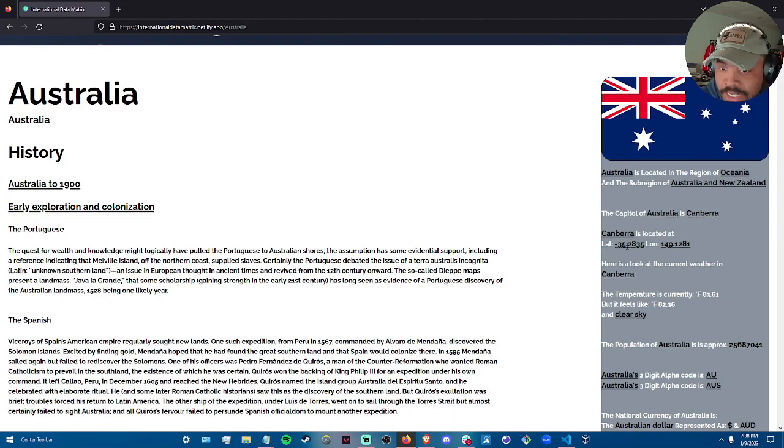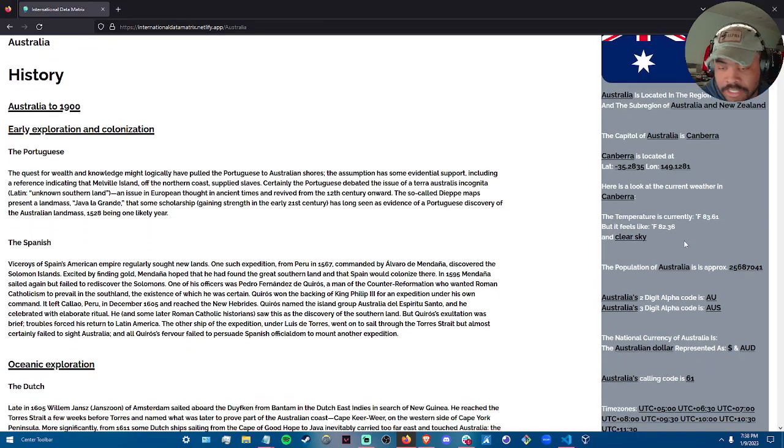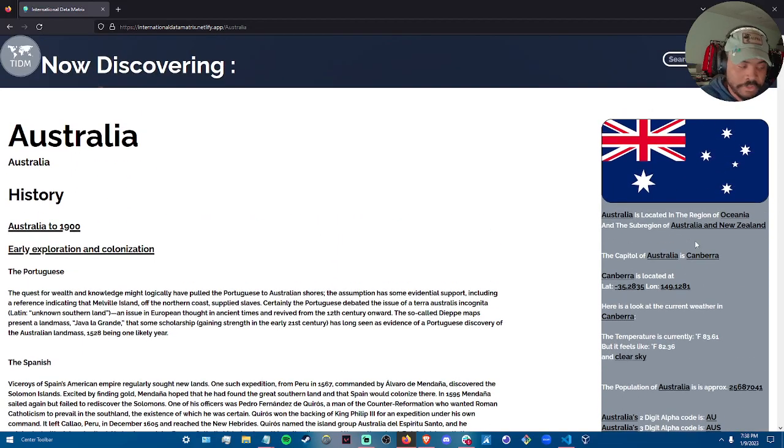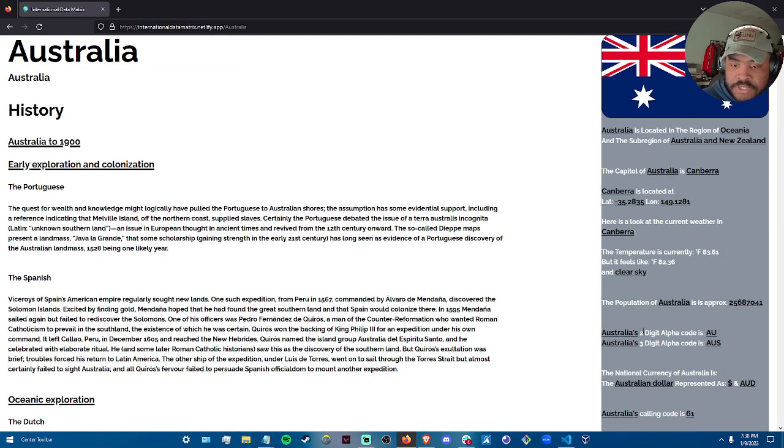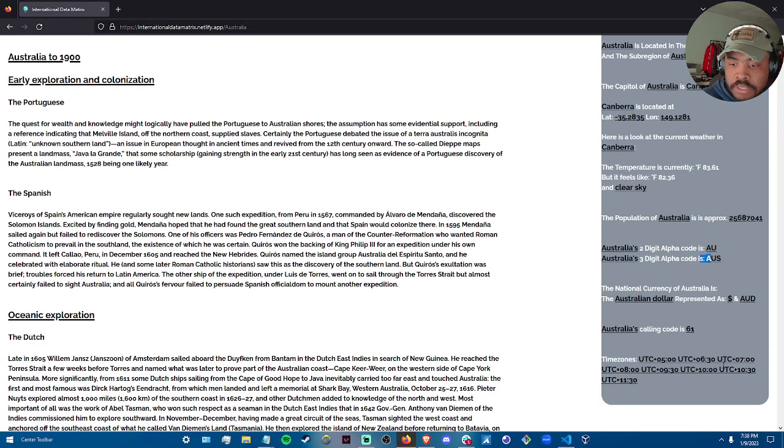Canberra is located at Lat and Long, and the list goes on. For this page, I used 3 APIs actually. So I used an API called REST Countries to get a lot of this data about, such as the country's alpha codes, AU and AUS, for example, for Australia, the currency, and its time zones.